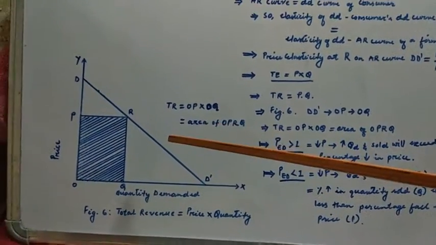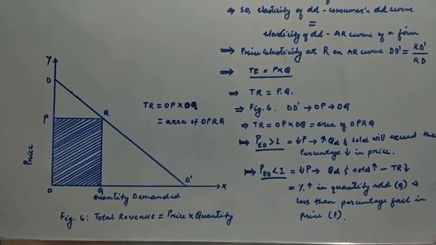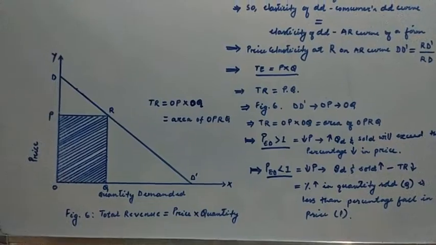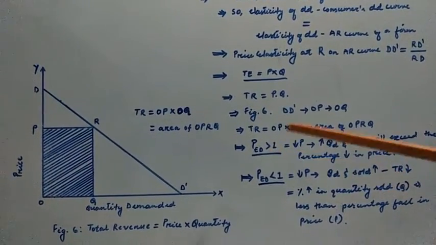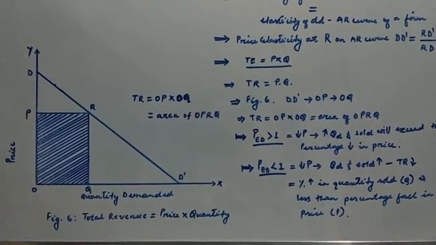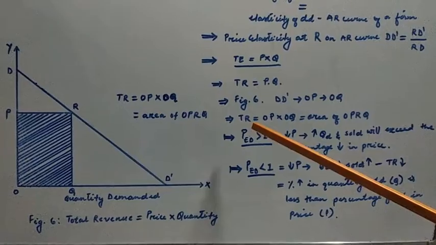That is why in the beginning we said there is a useful relationship between price elasticity of demand, the average revenue, and the marginal revenue at any level of output.